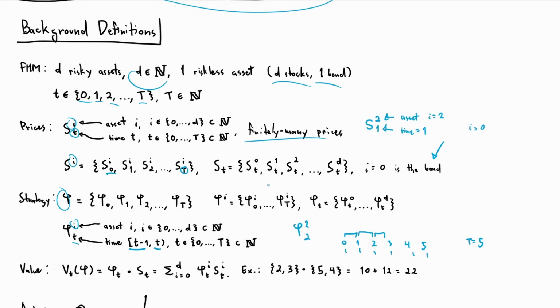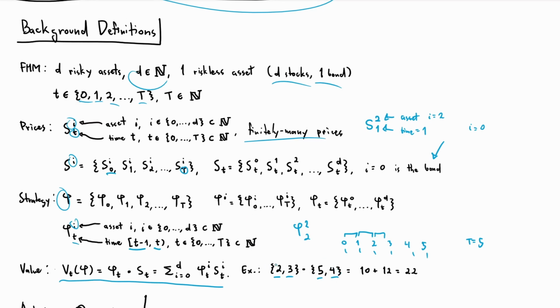So the value of a trading strategy phi at time t is defined by the following function, which might look a little bit scary, but it's basically just a dot product. Any trading strategy is valued at whatever you can sell it for. As a quick, simple example, say we have the bond and one stock at some time t.